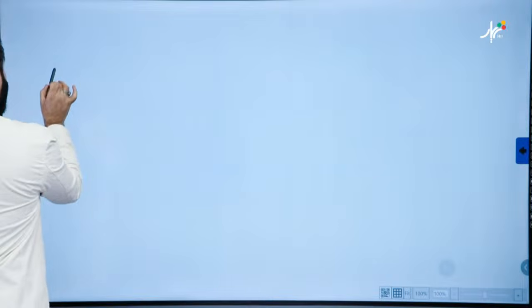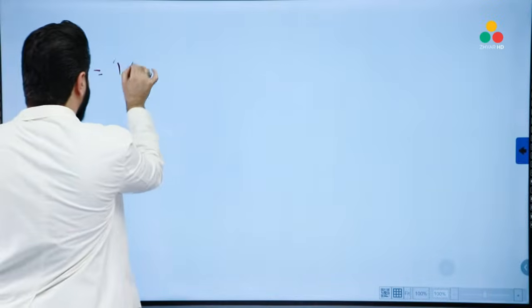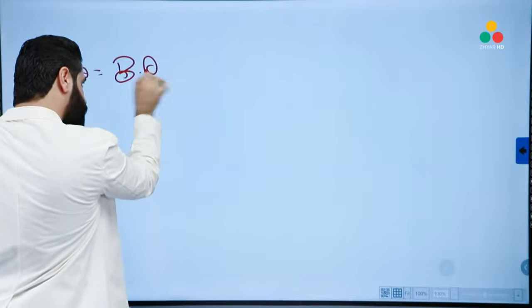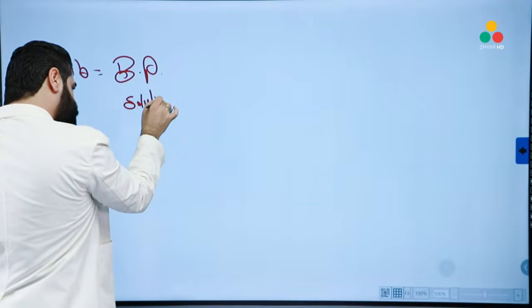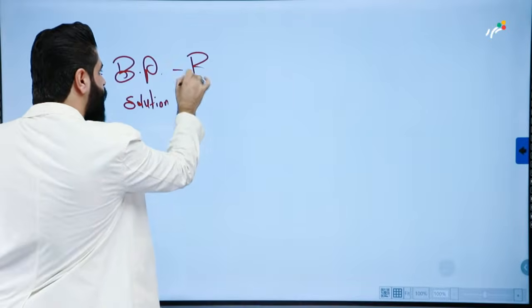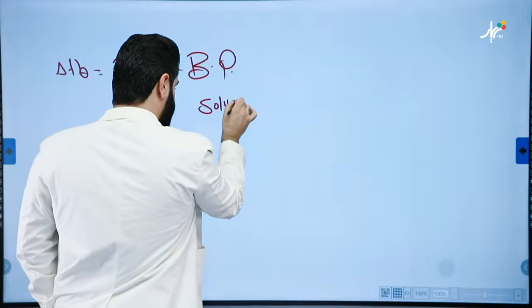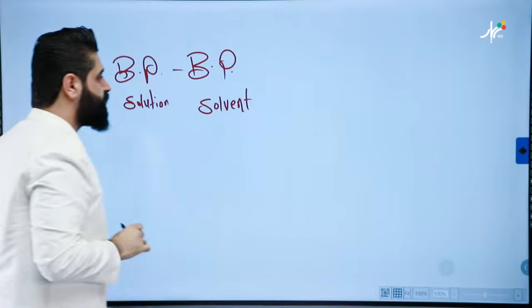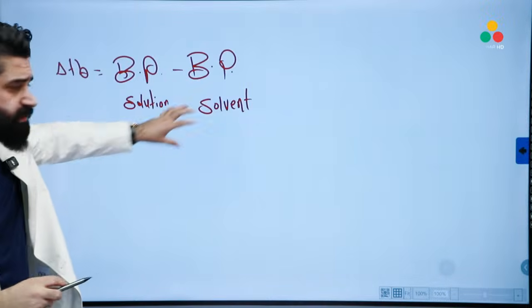The first formula is delta TB equals boiling point of solution minus boiling point of the pure solvent, of course.